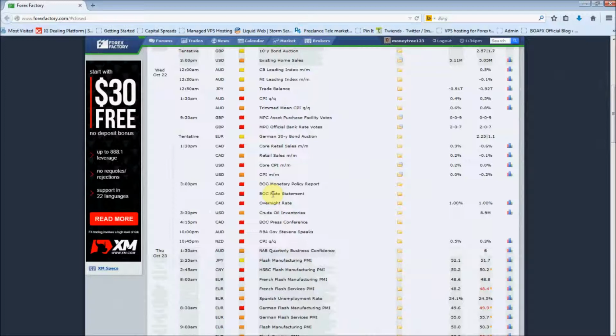We have had a good unemployment rate from the Canadian dollar. We had a good CPI from the Canadian dollar, expecting good retail sales. So let's just see what they come out with. I'm expecting them to be dovish. I don't think there's been enough data out to change their tone, but the US dollar Canadian is very high